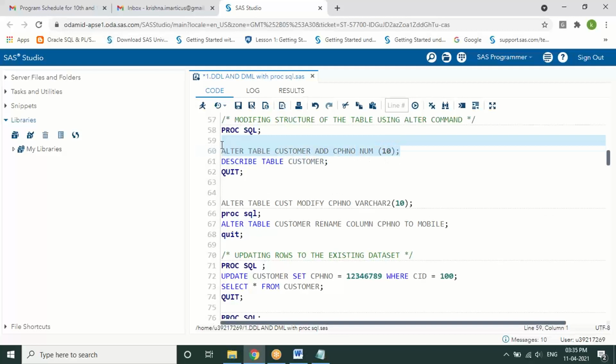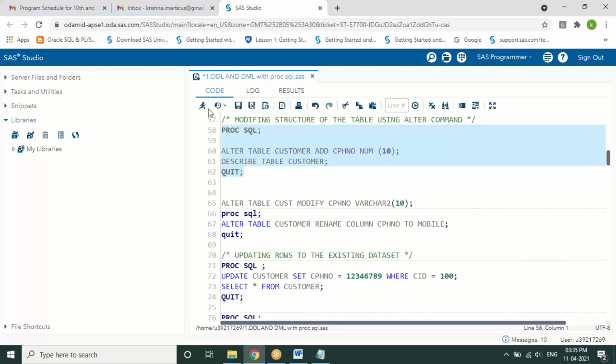Here the statement we write is alter table, table name, add column and its data type. Under the alter statement, we have another sub command called add. We wanted to add a new column to the existing table.